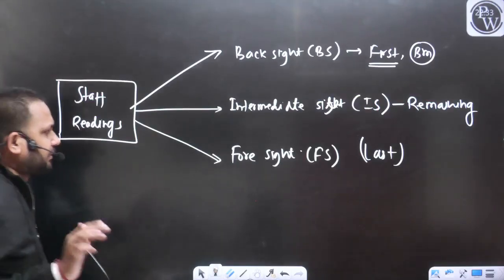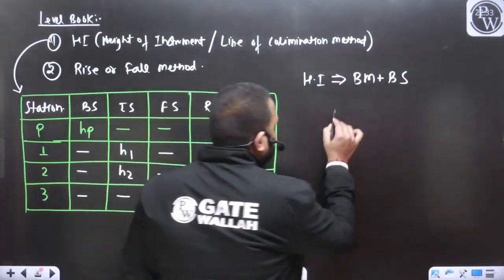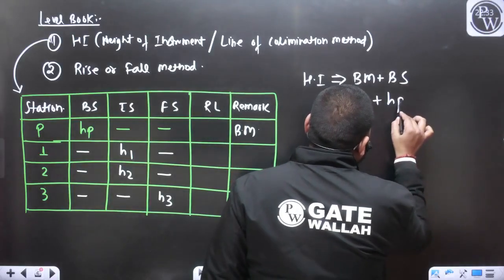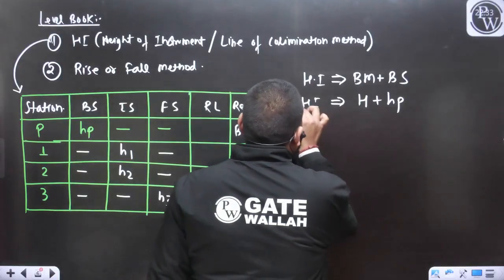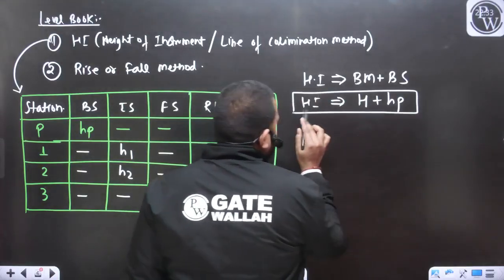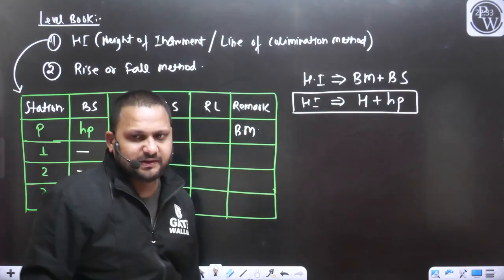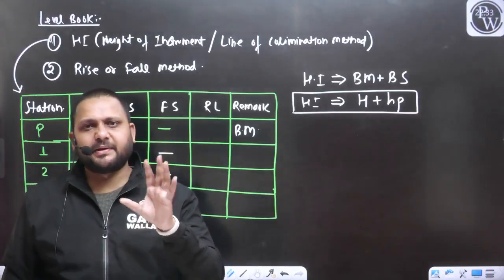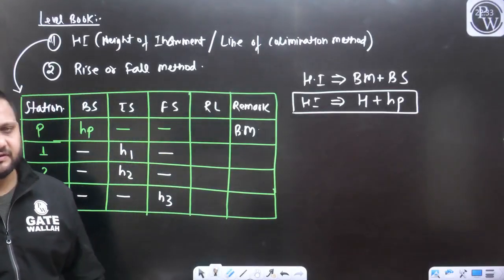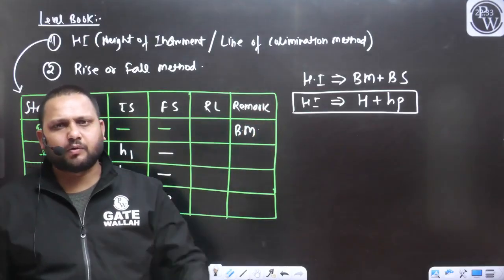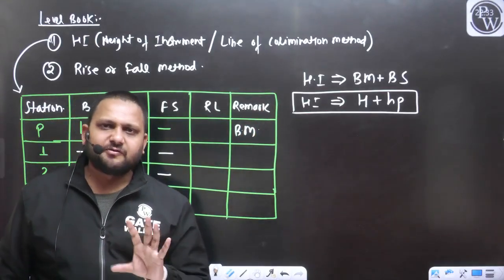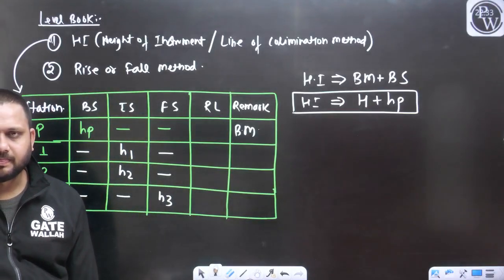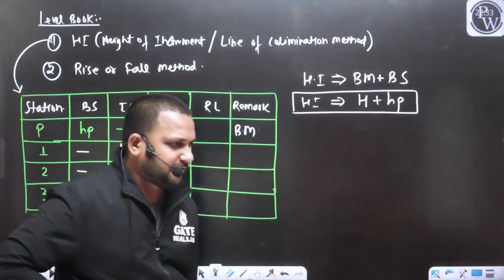So if you want to take the notations, you can say this is capital H, and if we are adding the HP, then we can get the HI. No need to remember anything. These are not formulas. Just try to understand the basics of this method. These terms are not required. Without any formula, you can solve any question. I hope the discussion till now is clear to everyone.